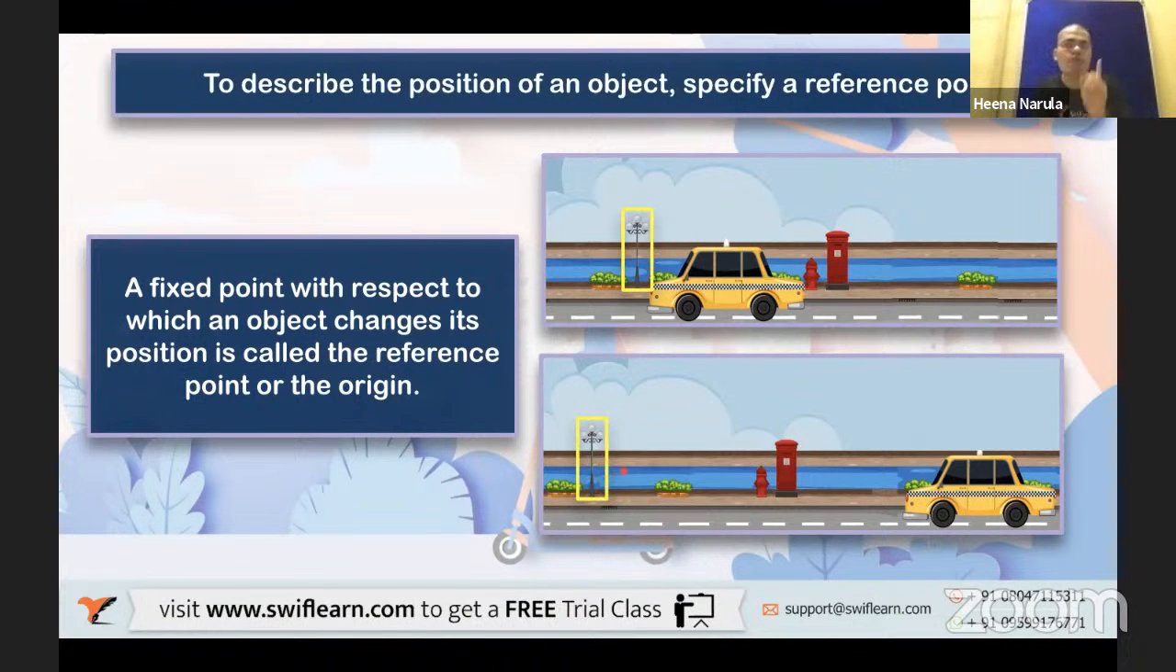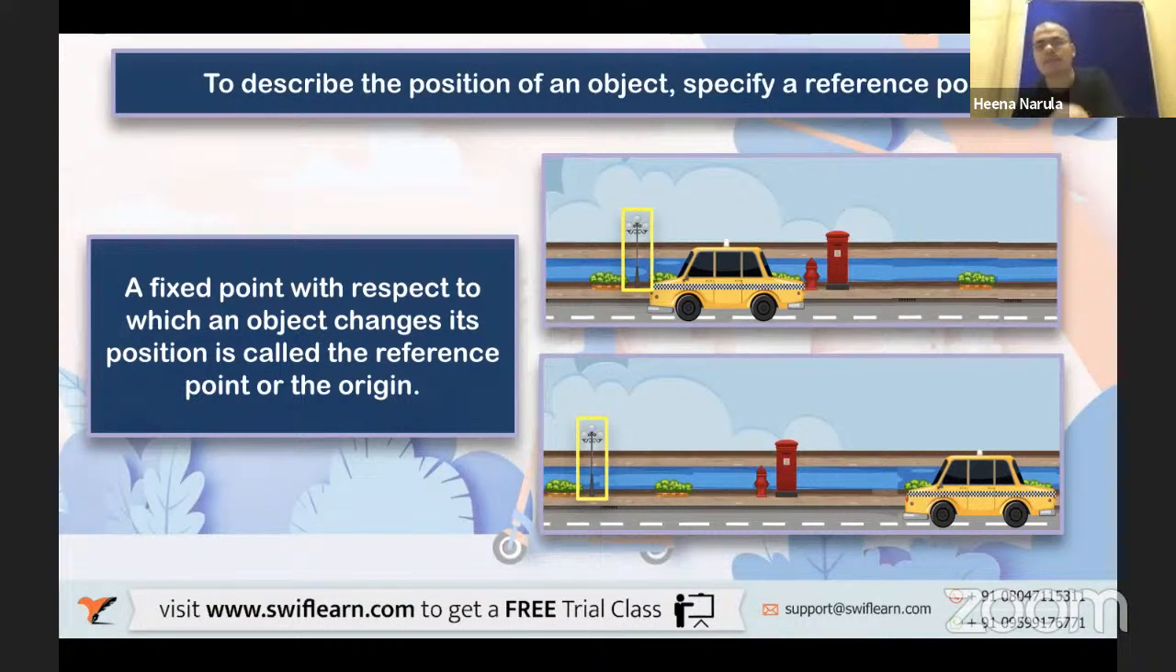So the reference point here we have taken is the street light. As you can read, a fixed point with respect to which an object changes its position is called the reference point or the origin. So here comes the definition of the reference point, or the origin, that I have to consider.